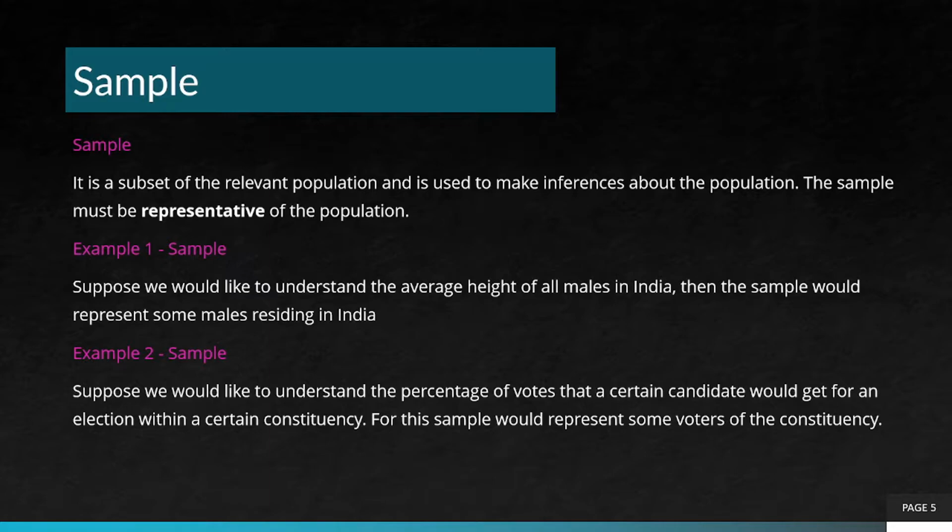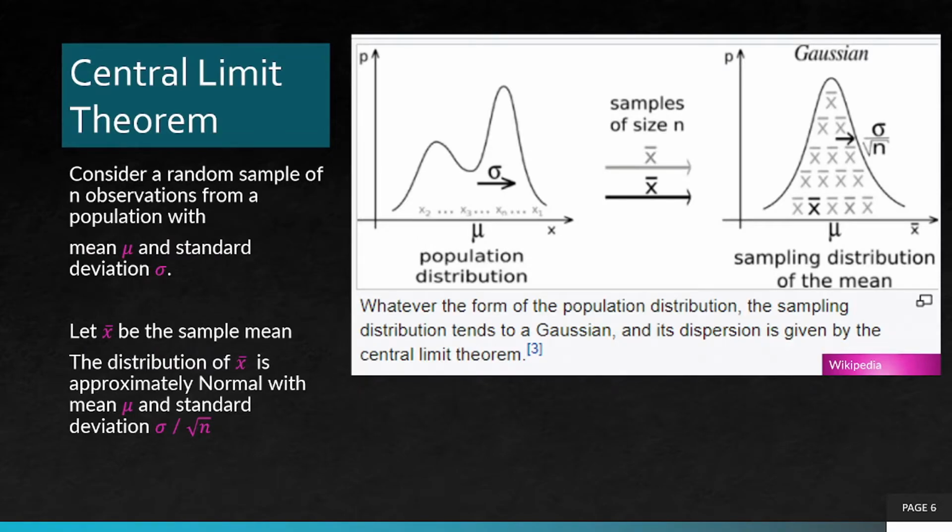Similarly, we would like to understand the percentage of votes that a certain candidate would get for an election within a certain constituency. The sample would represent some voters of the constituency, but remember that we have to get the sample such that it is representative of it, because some regions in a constituency may vote for a certain candidate, other regions may not vote. So it is very important that the sample is collected properly.